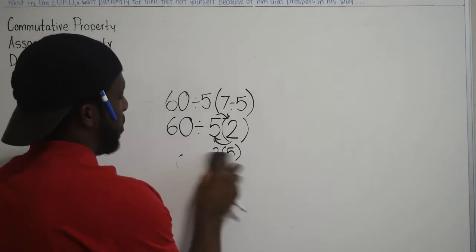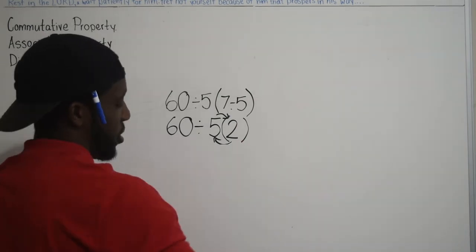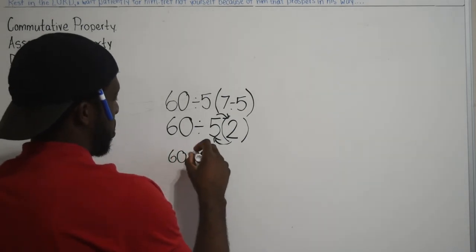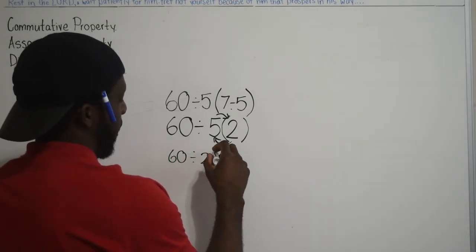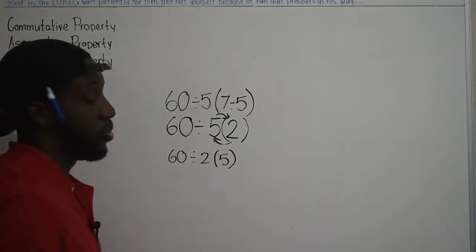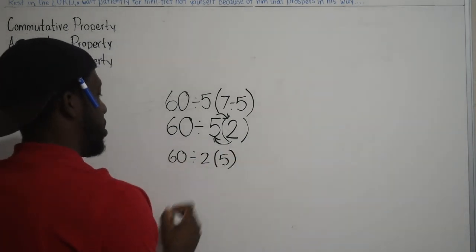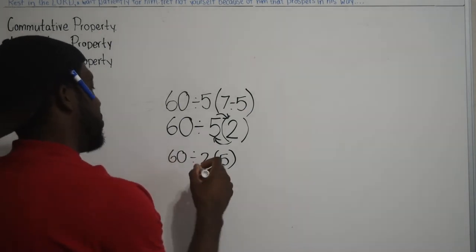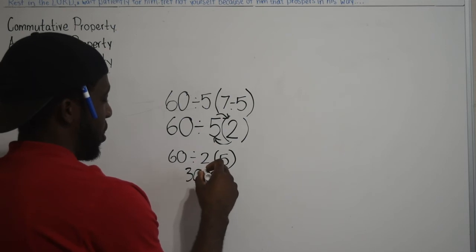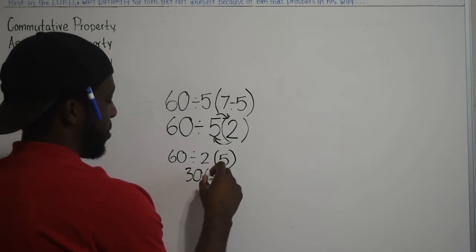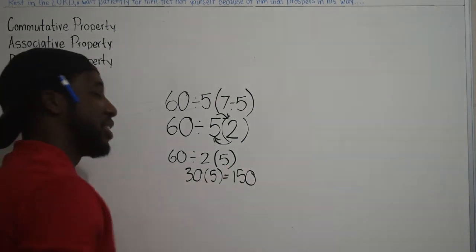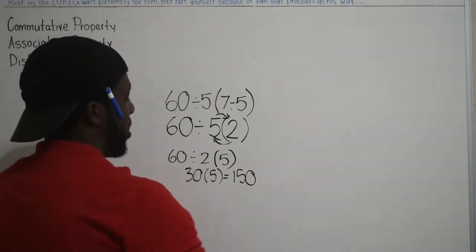Okay, however, if I switch these around and I go the other way, if I do it how they wanted to do it, I will get 60 divided by 2 is 30, and 30 times 5 is 150. Okay, so that ain't gonna work. It's just not. All right, there's no way it's 6.